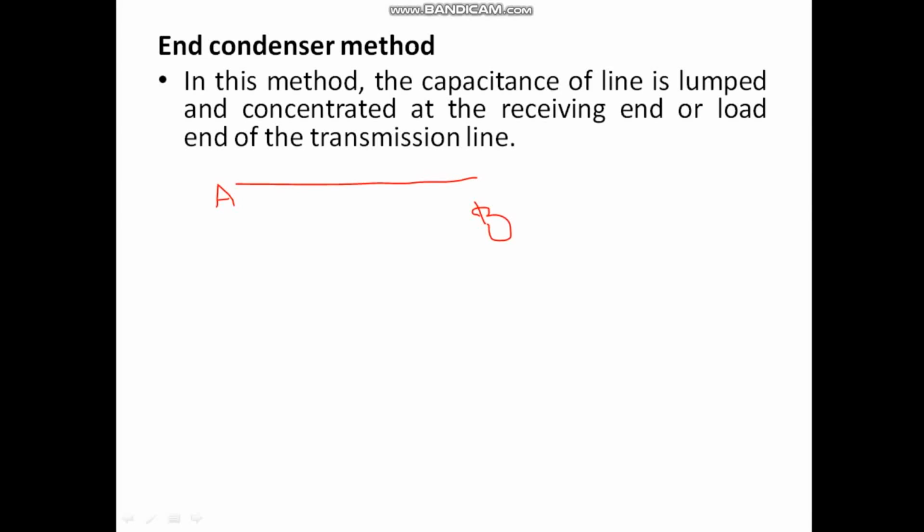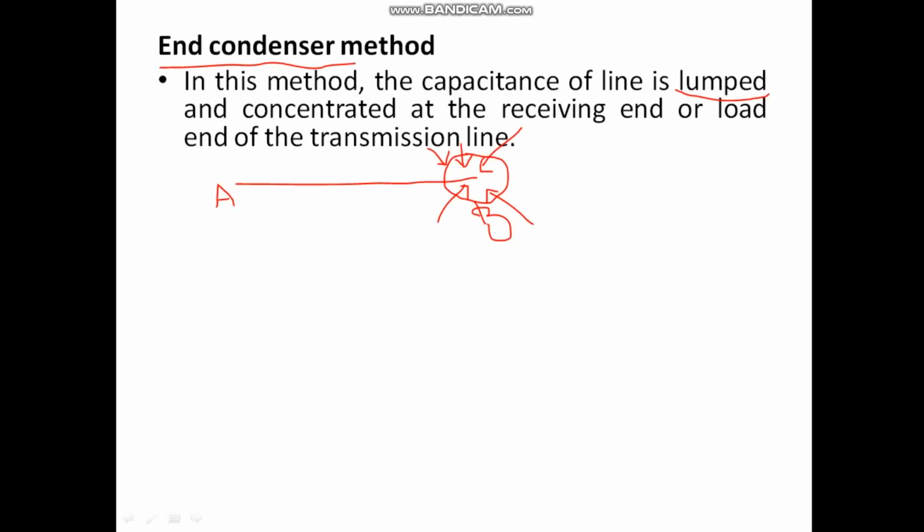So in end condenser method, the effect of capacitance is assumed to be lumped. Lumped means being concentrated or being at one point. All the capacitors are assumed to be at one point. This is the meaning of lumped. Whereas the opposite of lumped is distributed.